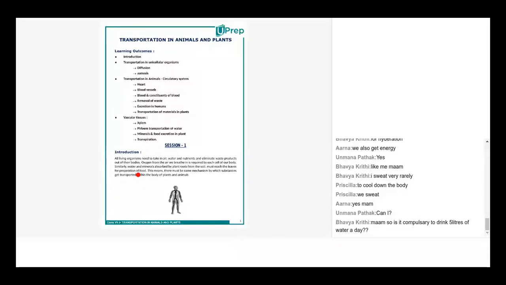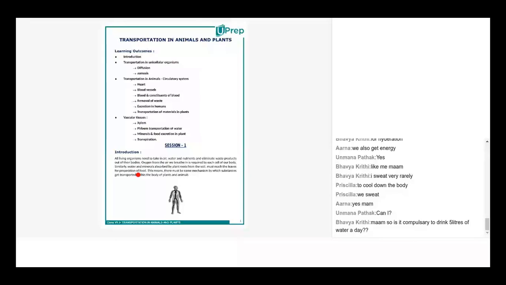All living organisms need to take in air, water and nutrients and eliminate waste products out of their bodies. Oxygen from the air we breathe in is required by each cell of our body. Similarly, water and minerals absorbed by plant roots from the soil must reach the leaves for preparation of food. This means there must be some mechanism by which substances get transported within the body of plants and animals.